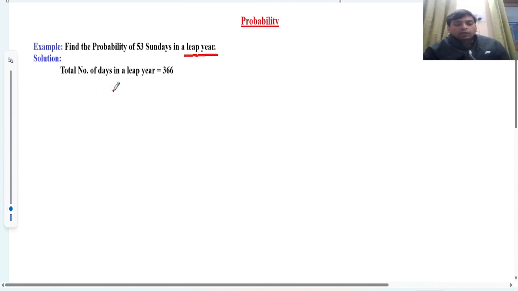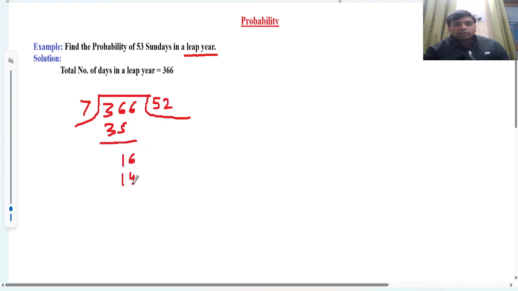So in a week there are 7 days. If we divide these 366 days by 7, 7 times 5 is 35, and the remaining 1, then we write 6, and 7 times 2 is 14. Now 2 days remain, so 52 weeks are complete and 2 days remaining.